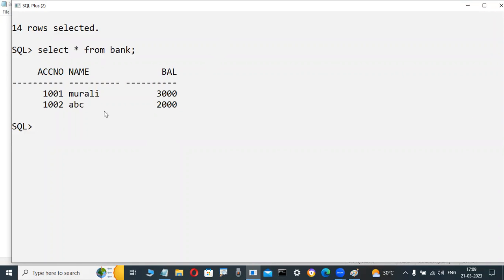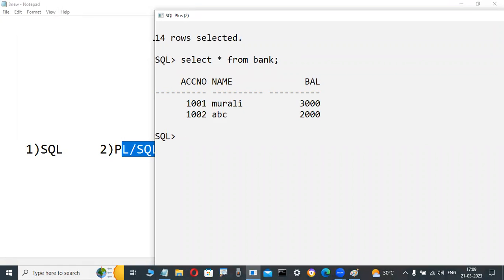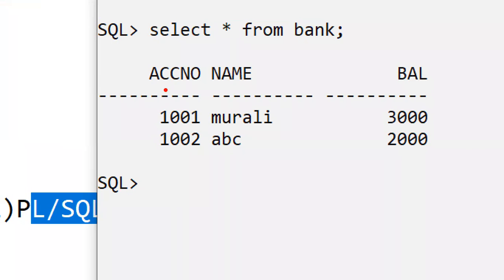In this bank, for example an SBI bank, my details are there: account number, name of the account holder, and balance. For example, this is data only. My account number is 1001, my name is Murali.